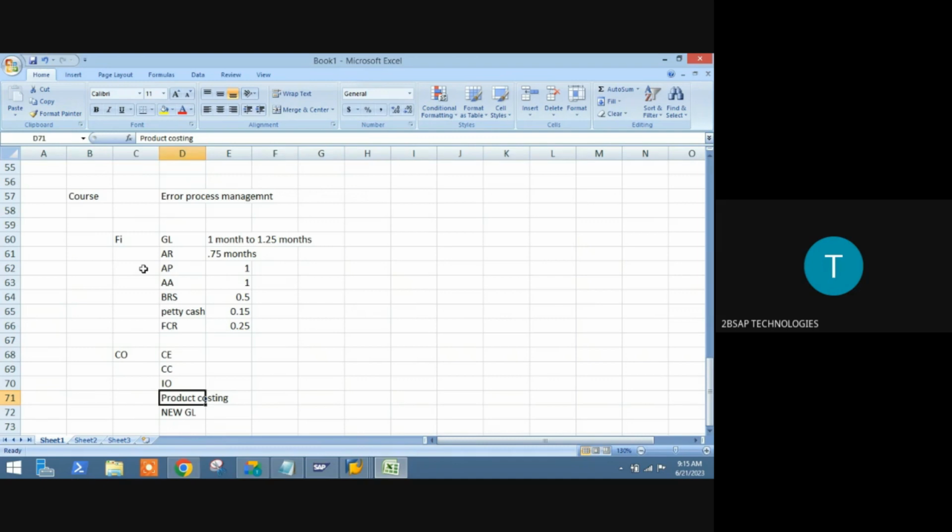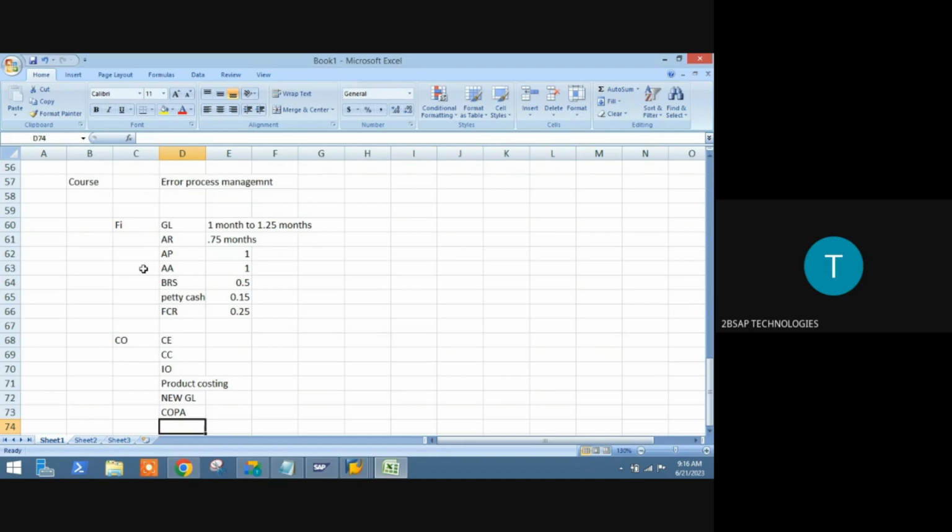If you learn it with the CO module also, then you are well versed, and even in real time it is going to be very easy for you. Without CO, if I take new GL here itself, it is just like your general ledger only, with no new things to find. That is why I am applying new GL with the entire subject. Then we are going to have COPA. These are the CO modules I am going to take up.